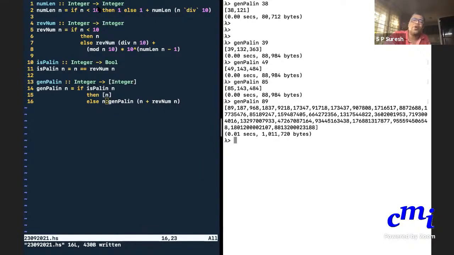You can retrace these steps. I'll upload this simple program on the Moodle page. You can download it and play around with this. You can test for any other numbers. I have not been brave enough to test for like some 10,000 and 50.